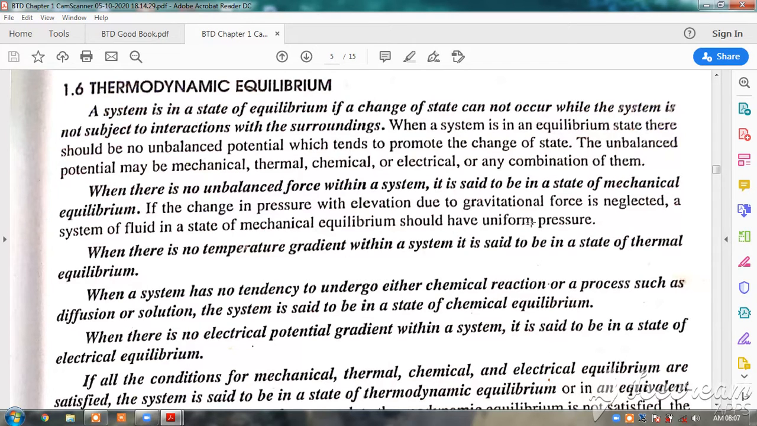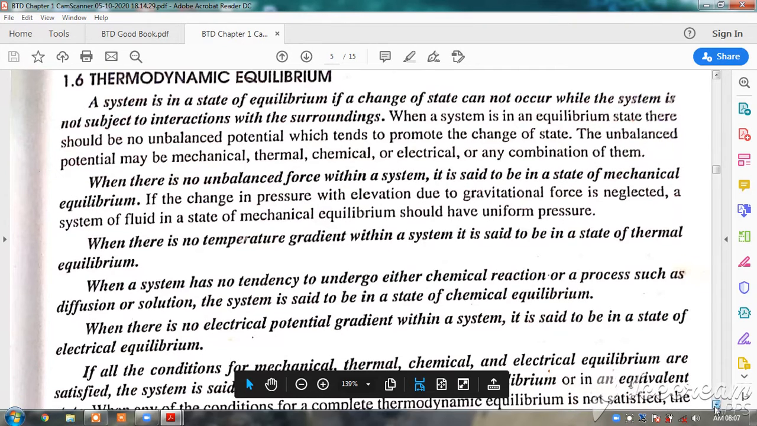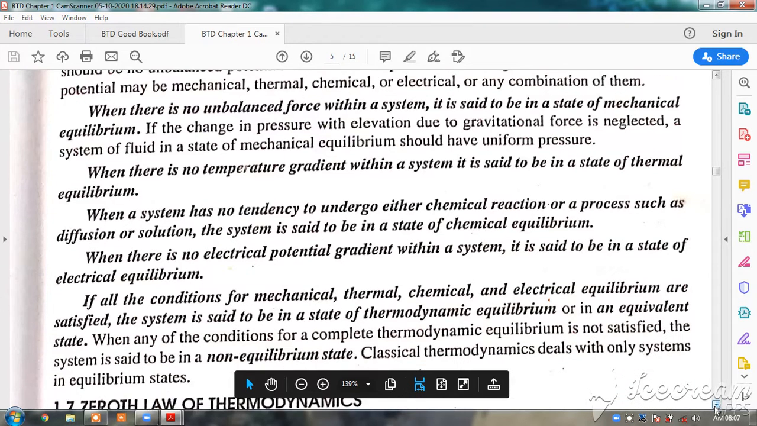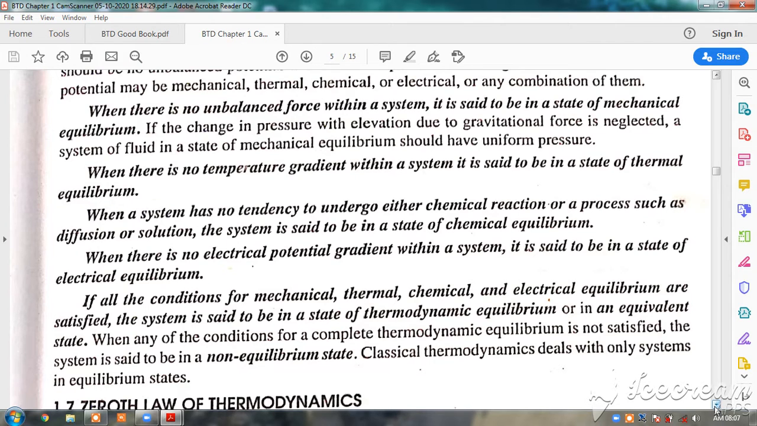When there is no temperature gradient within a system, it is said to be in the state of thermal equilibrium. Again, I gave example of hot cup of tea when you keep it at room temperature. When a system has no tendency to undergo either a chemical reaction or a process such as diffusion or solution, the system is said to be in the state of chemical equilibrium. I have given the example of glue. There is the process of diffusion. Even you can take salt also. Salt also diffuses in water.